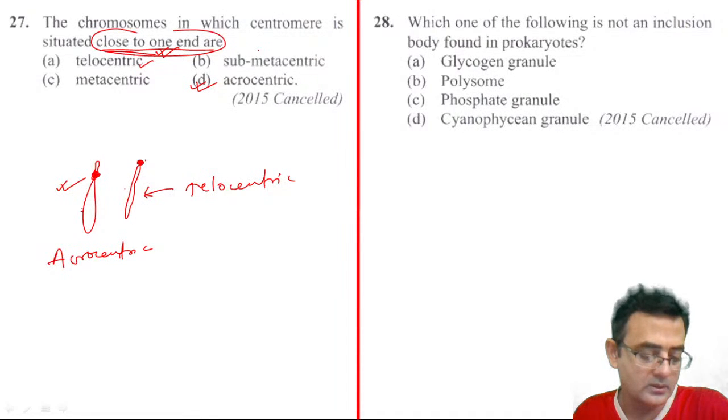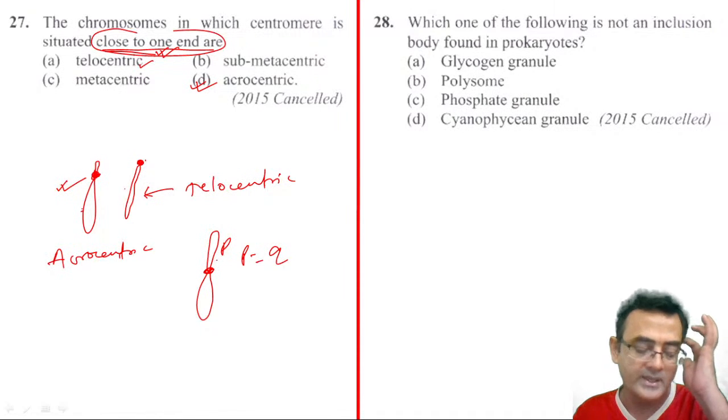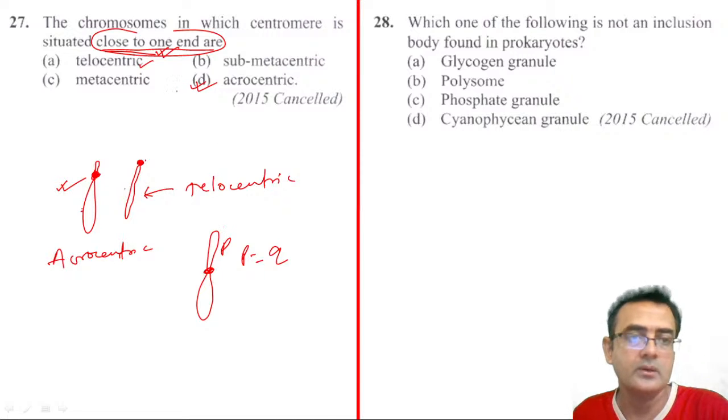Yeah, all of you are correct. No, Mr. Tiwari, you are not correct actually. Metacentric means the centromere is at the center, if P equals Q. You cannot differentiate between the short and long arm, then it is metacentric, right? They are not talking about metacentric. They are talking about close to one end. That's why acrocentric. Yeah, Dhruvi is correct.